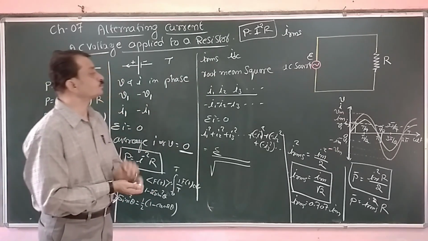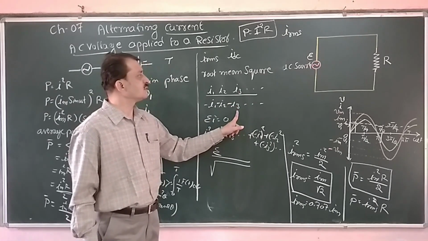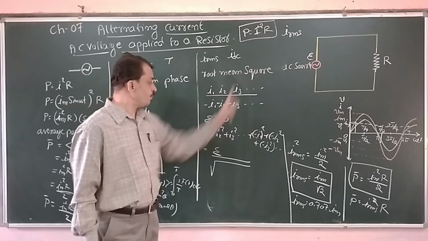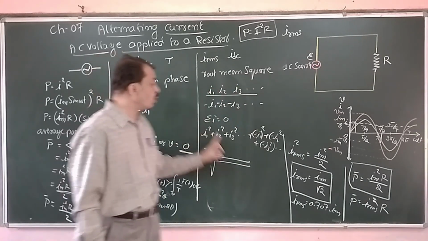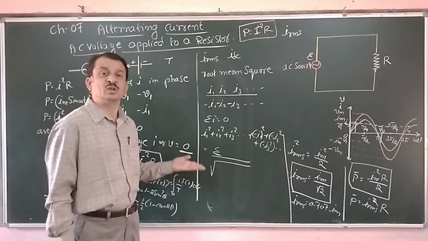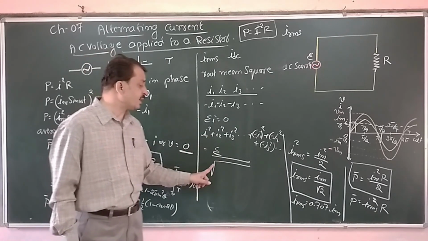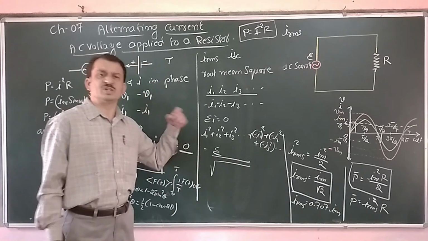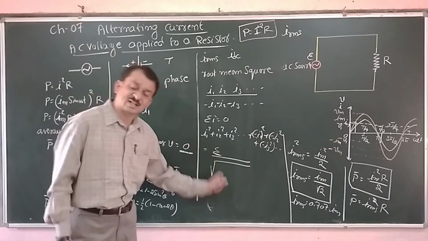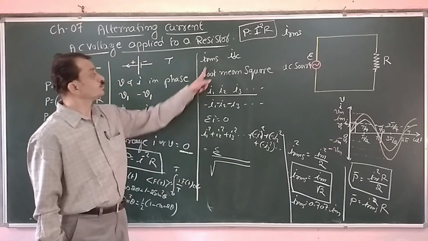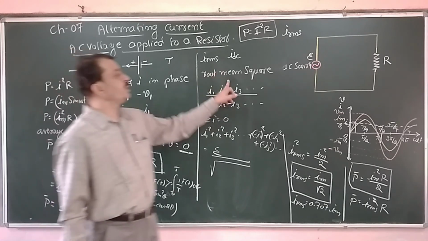I will make it clear. We have the instantaneous values in positive and negative half cycles. We square them, get this expression, and take the mean value of all these squared instantaneous values. Finally I take the square root of it, since we initially squared. This square root of the final expression represents the RMS value, root mean square.